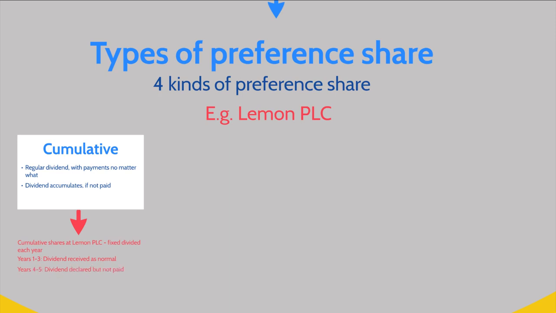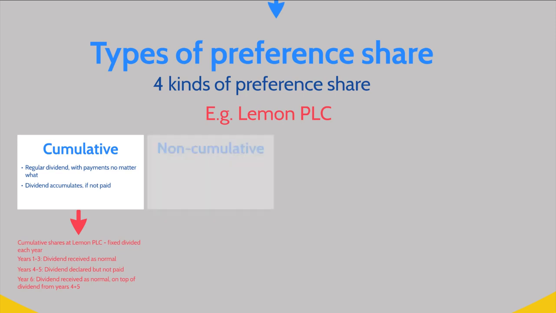In years 4 to 5, however, Lemon PLC declare a dividend but don't actually pay the shareholder anything. In year 6, the shareholder receives their normal year 6 dividend. On top of this standard dividend, they also receive the dividend from years 4 and 5. So they receive essentially the cumulative dividend from the 3 years, 2 of which weren't paid at the time.